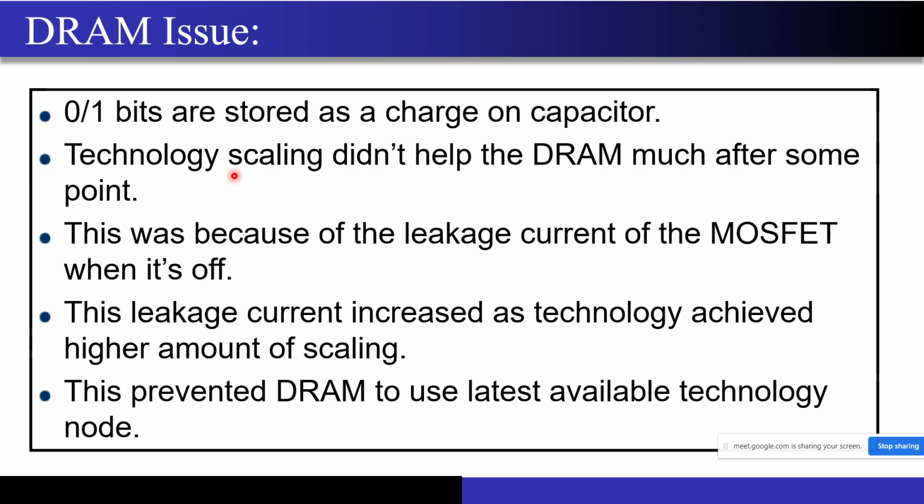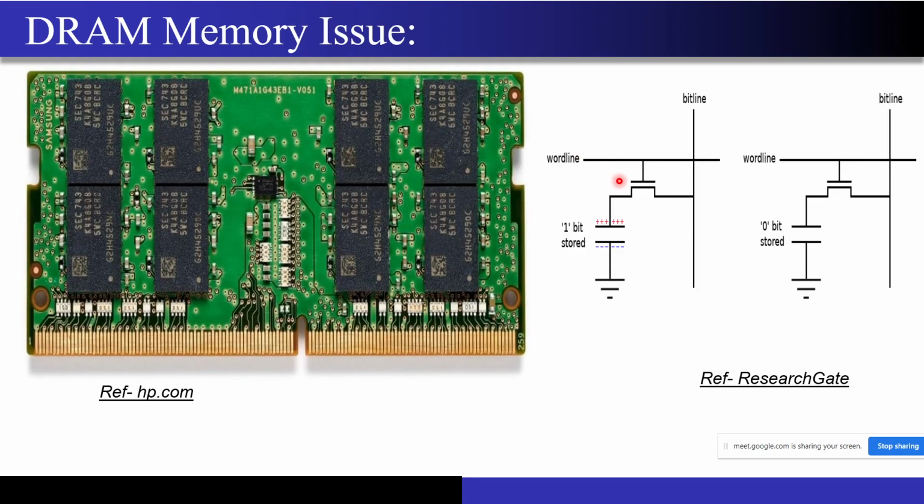The technology scaling didn't help the DRAM much after some point because of the leakage from the transistor, right? The smaller you make it, the more leakage you will get. And if you are getting more and more leakage, just imagine there is a current source present, and if I increase the amplitude of this current source, that means this capacitor will get discharged very fast, right? And that means I have to do a higher amount of refreshing. The refresh rate that I am doing for this DRAM has to increase, right? And that's not good, correct?